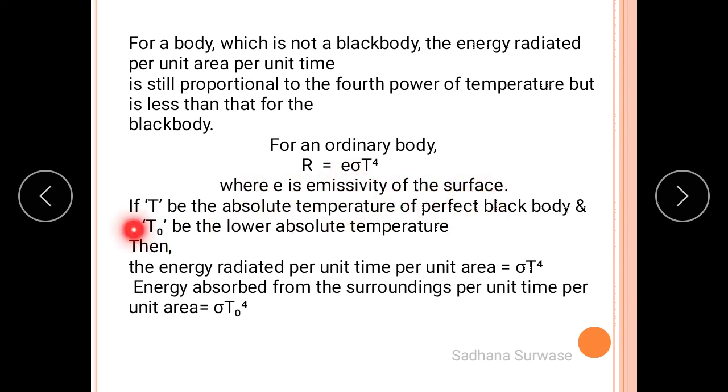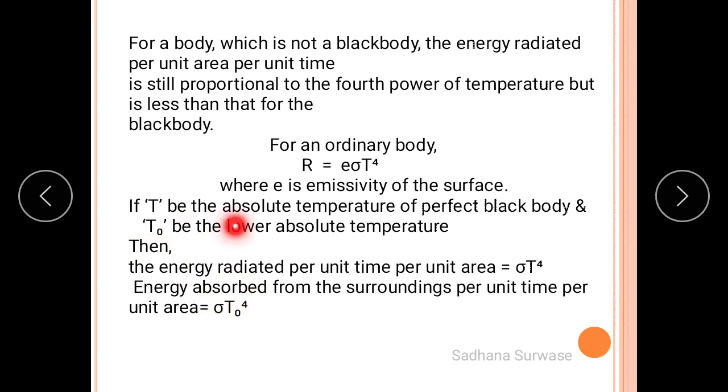Now if capital T is the absolute temperature of a perfectly black body and T0 is the lower absolute temperature of the surrounding, then the energy radiated per unit time per unit area is nothing but sigma T raised to 4. The energy absorbed from the surrounding per unit time per unit area is sigma T0 raised to 4.